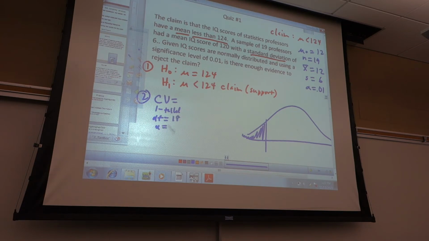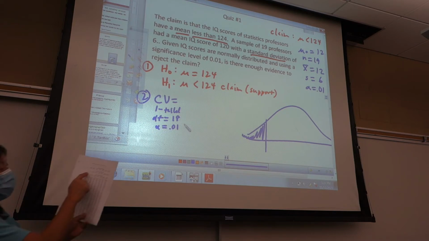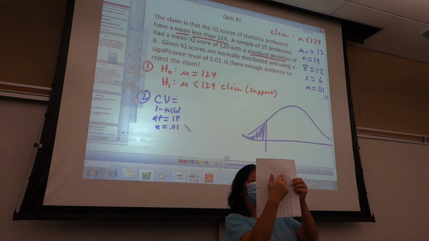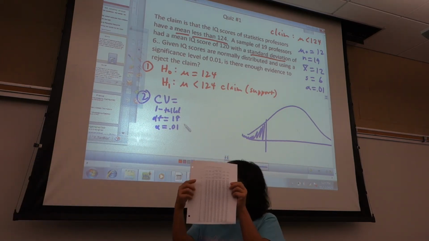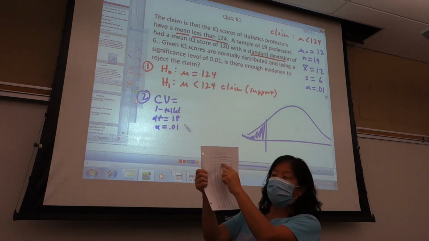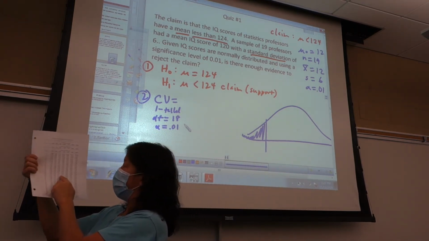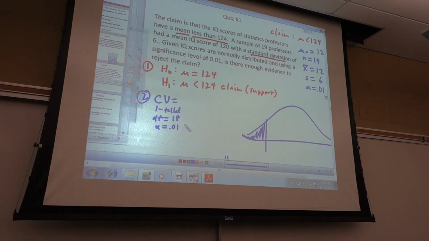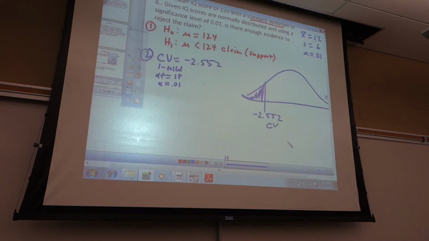And my alpha is 0.01. One-tailed is the third row, alpha 0.01 is the middle column, and degrees of freedom 18 gives 2.552. Negative 2.552. That's my critical value. I'm going to label it so I won't screw up later.